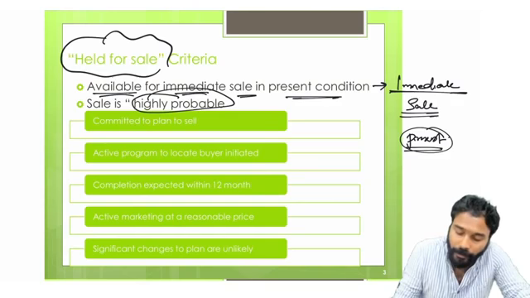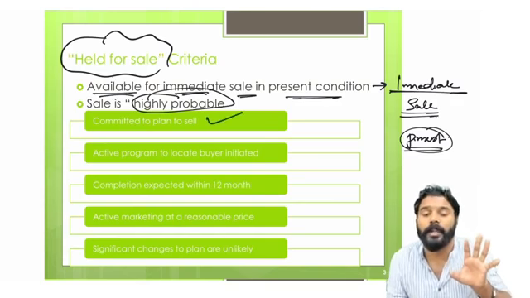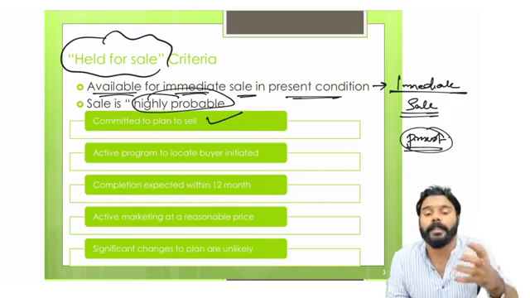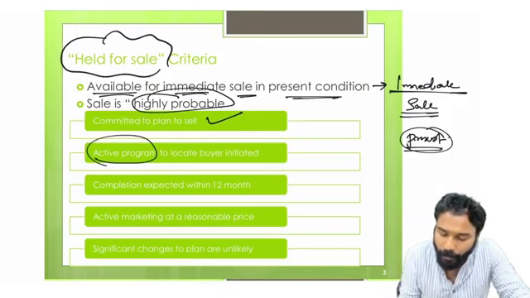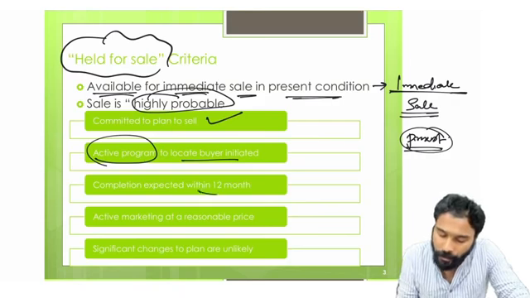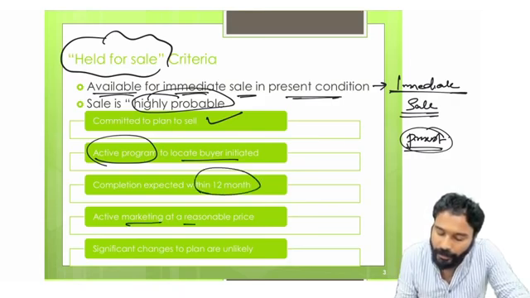What are the indicators? First one, management should have committed to a plan, and there is a very unlikely chance that the management will change this plan. Okay, and there is an active program to locate the buyer initiated, and the sale should be completed within 12 months, with active marketing at a reasonable price.